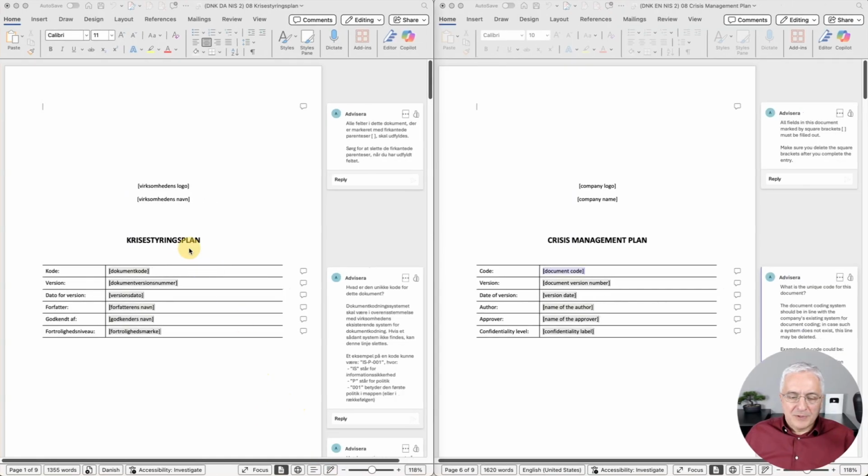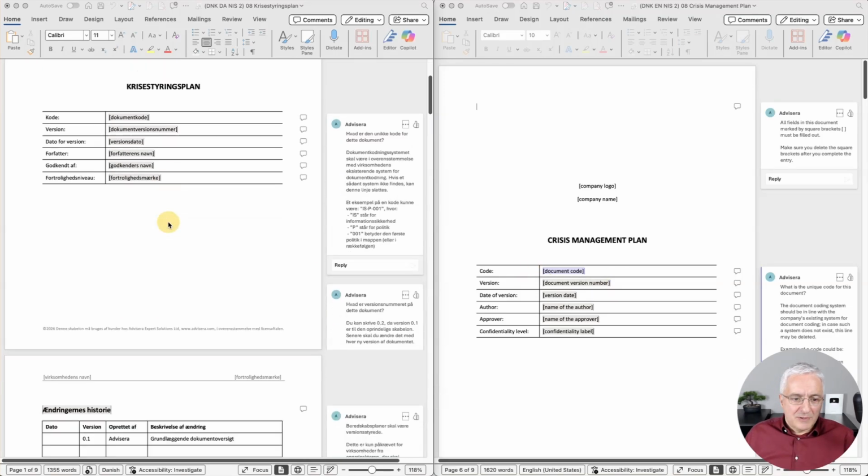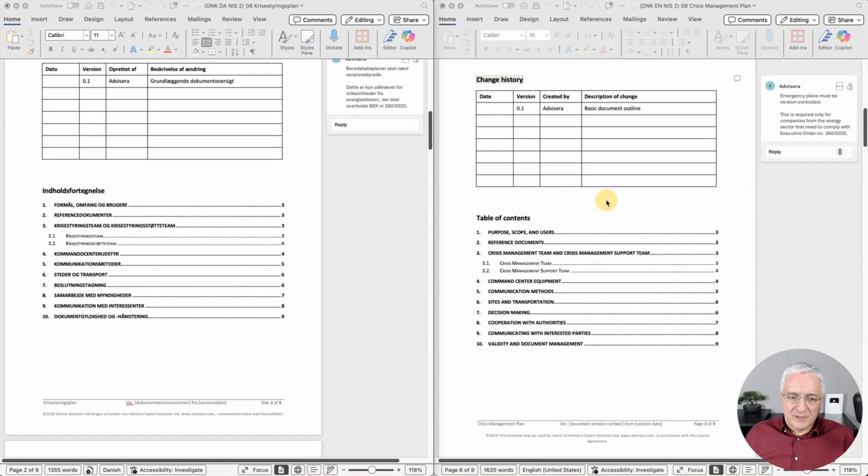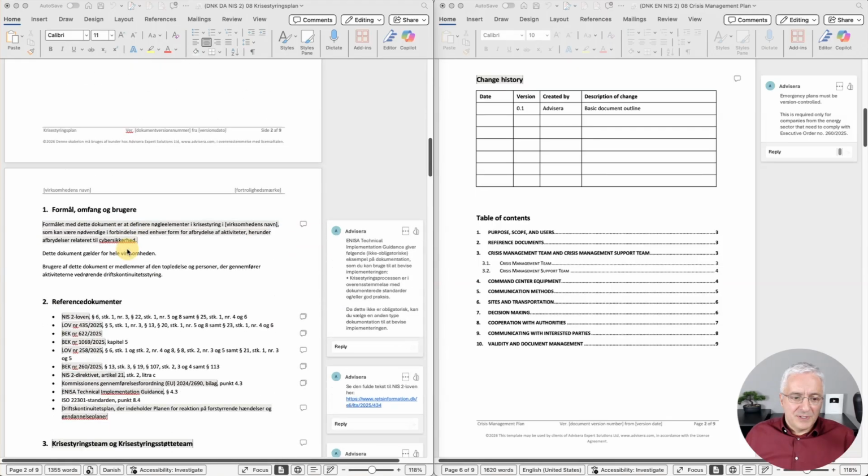Okay, I'm showing you now this crisis management plan from Advisera's NIS2 documentation toolkit, and again here on the left hand side you can see the document in Danish, and on the right hand side is exactly the same document in English. And when I scroll down to this table of contents, you will actually see how this document is structured. So it has all the elements that are necessary according to various laws and regulations and standards. And let's just see what are the references here.